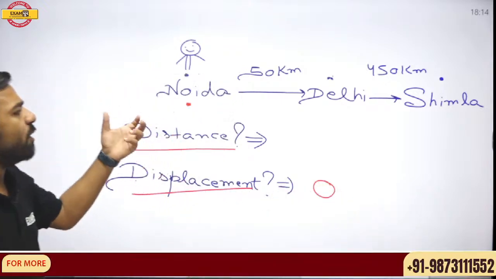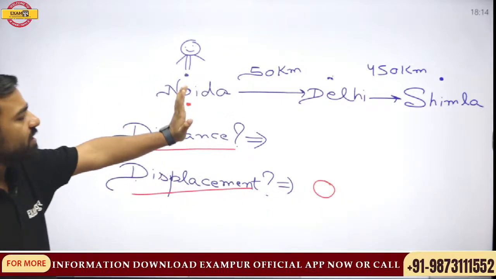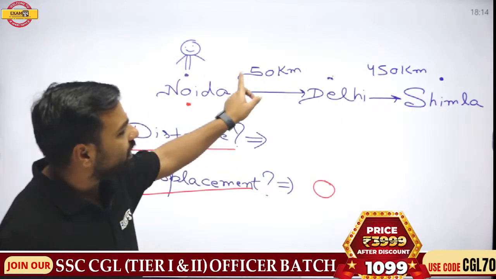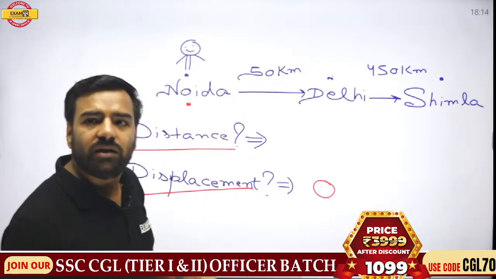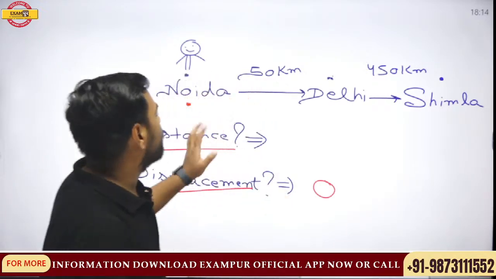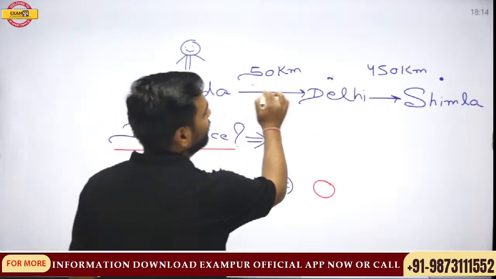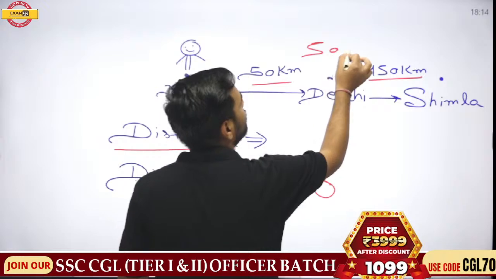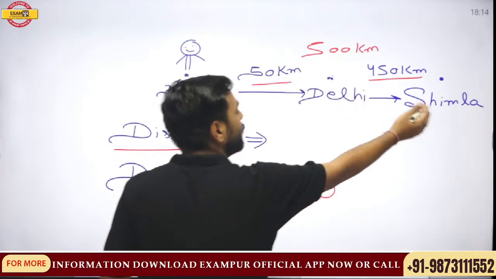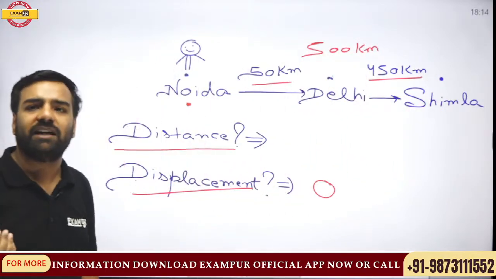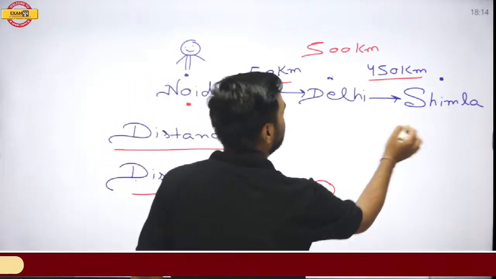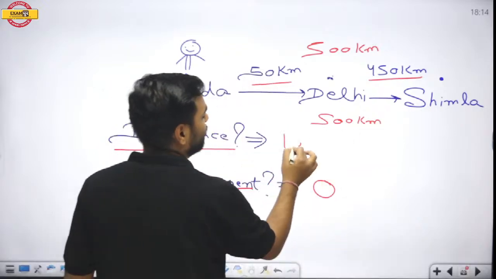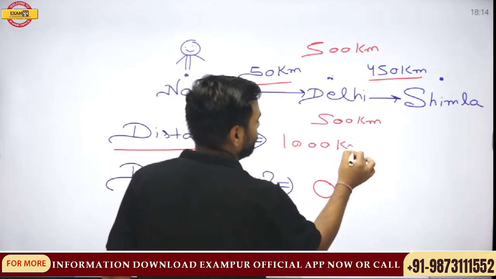But if I talk about distance, the person started from Noida, went to Shimla, and came back. If I calculate the whole distance, yes Ilma, that's totally correct. The distance from Noida to Delhi was 50 and from Delhi to Shimla was 450, that means 500 kilometers were covered. But he has also reached back at the same starting point. So when he comes back, he again covers 500 kilometers. So the total distance covered is 1000 kilometers.